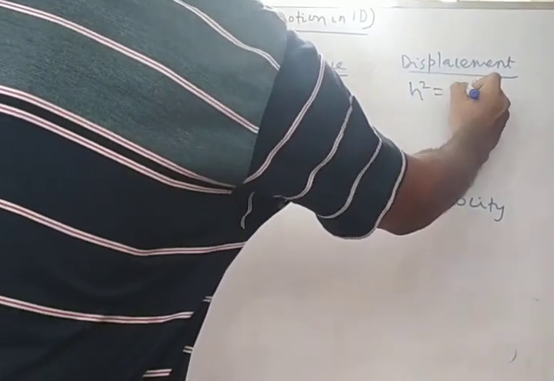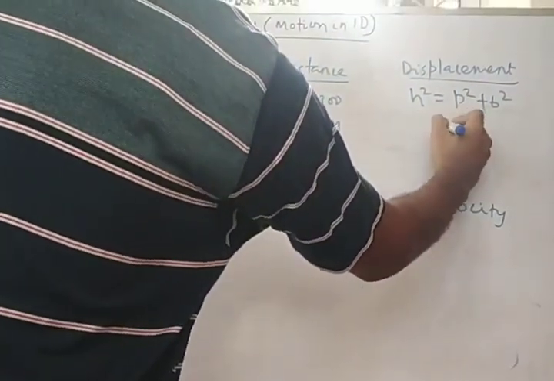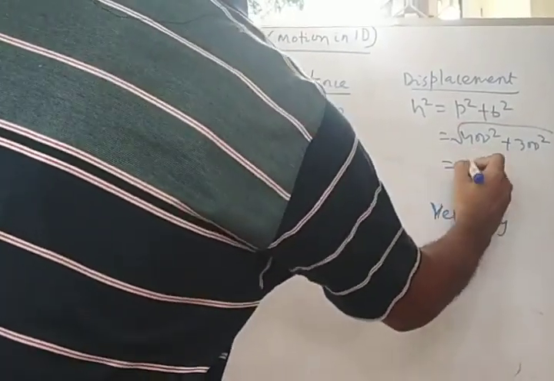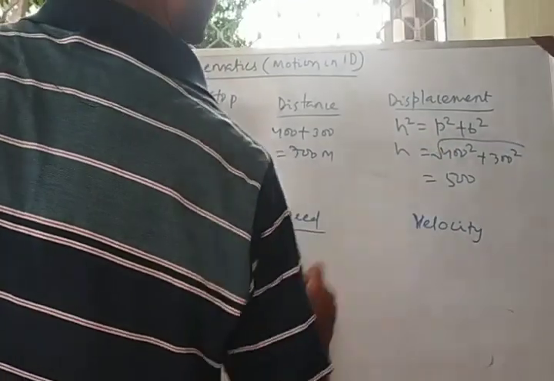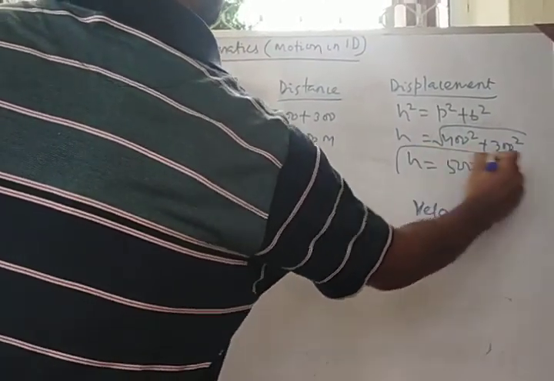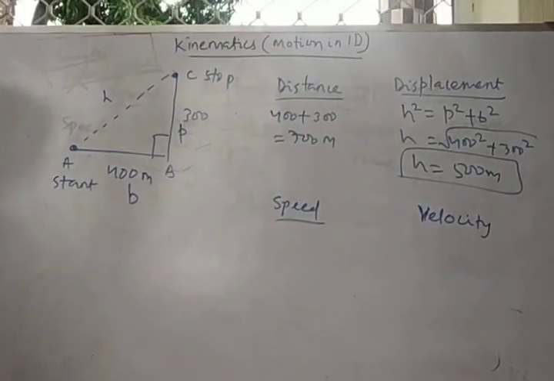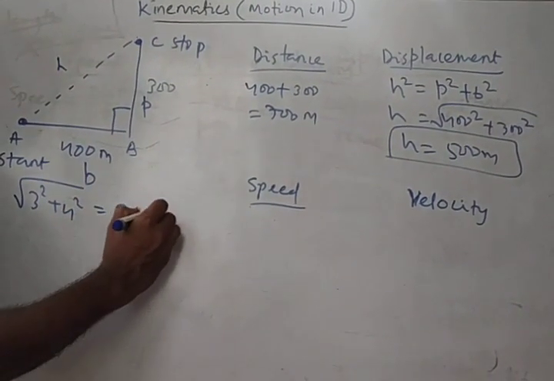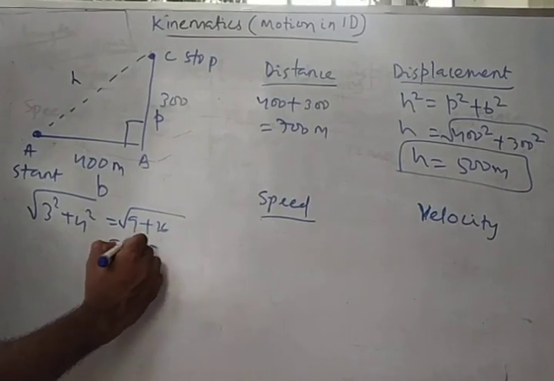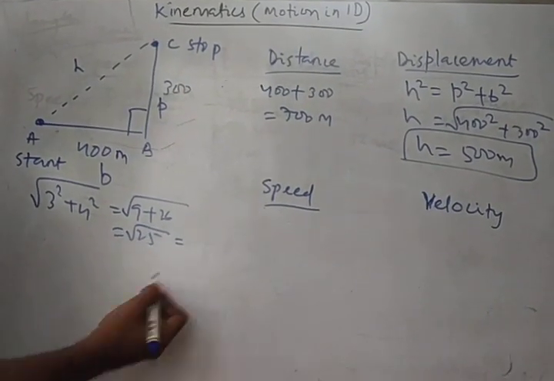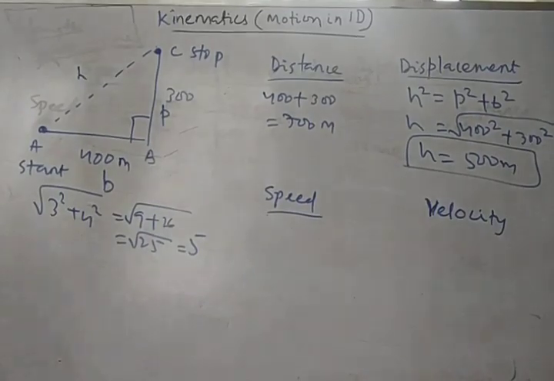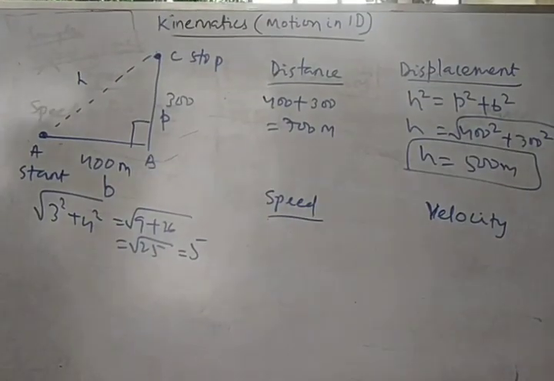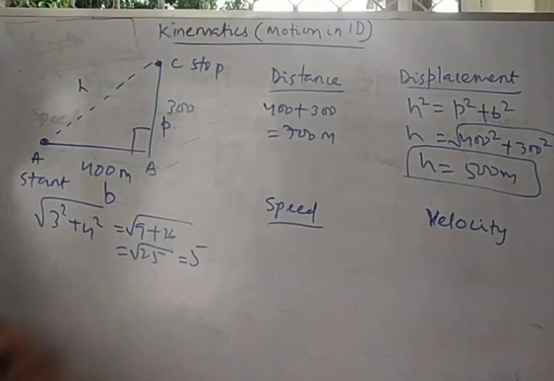Hypotenuse square equals perpendicular square plus base square. So this will be 400 square plus 300 square. If you calculate, you will get 500, because 3, 4, 5 are a Pythagoras triplet. 3 square plus 4 square, root over, equals 9 plus 16, root over, equals root over 25, which is 5. So for the 2 zeros I am putting those 2 zeros. So I found distance is always greater than displacement here.